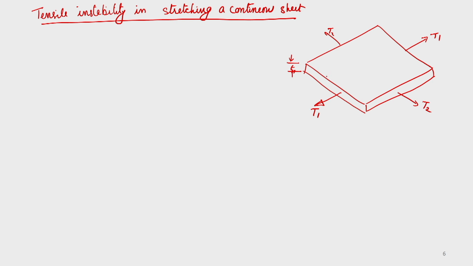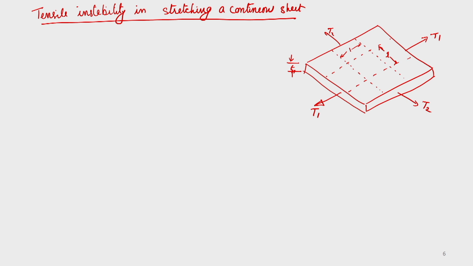If you consider a unit size, where this is equal to 1 and this is equal to 1, you are assuming a proportional loading, deforming uniformly in a proportional process.